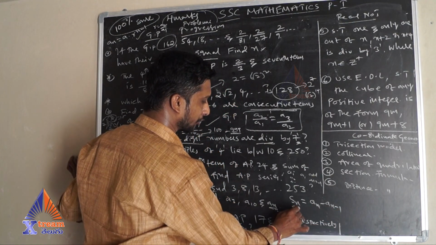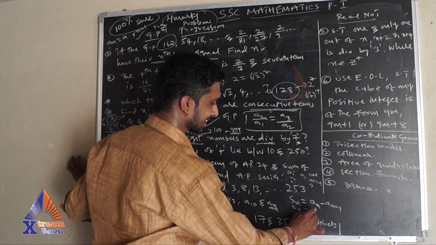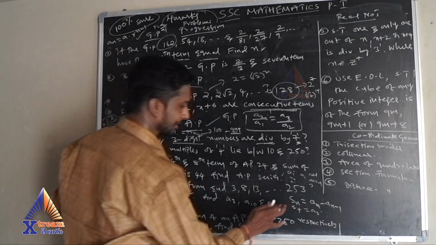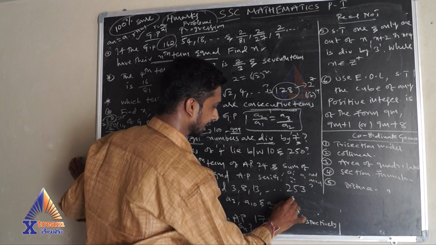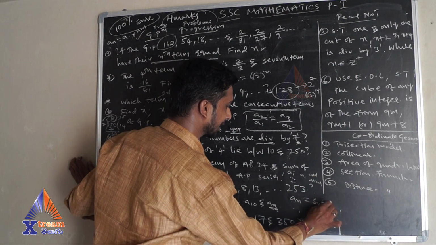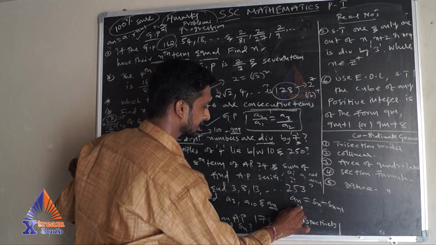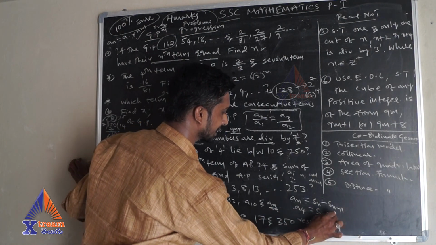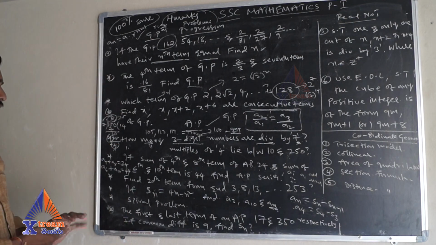Now An is nothing but Sn minus S(n-1). So if you want to find A4, that is S4 minus S3. So in that way you can do it.